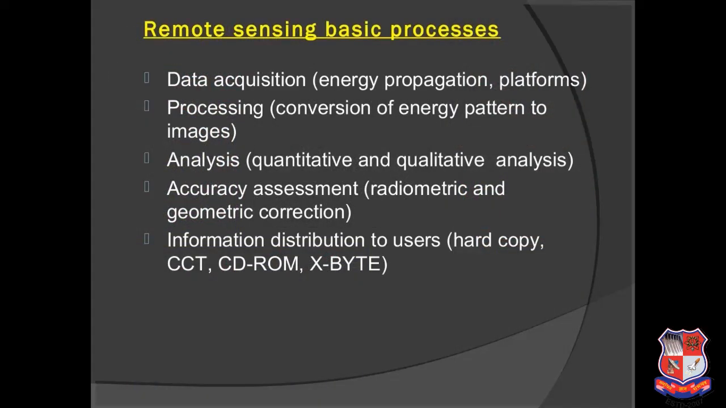So these are the basic processes of remote sensing. The first is data acquisition, second is processing that data, third is analyzing the data. You will get different data, you have to analyze it and record a particular value. Then accuracy assessment, how accurate that data is. You cannot just receive the data, analyze it and release it to the public. You have to check whether it is accurate or not. Next is information distribution to users.